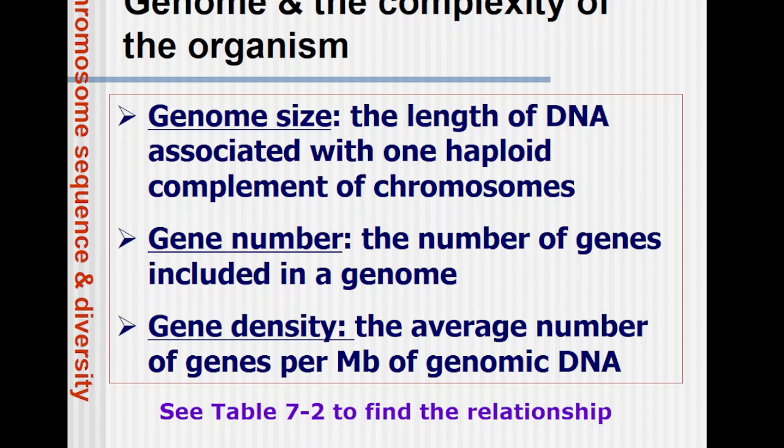Now, how many genes are there? That can be calculated by gene frequency or gene number. So gene number is the number of genes included within a genome. Obviously, one thing is for sure, if we compare two organisms, one a prokaryotic cell and another a eukaryotic cell, suppose we take a hypothetical example. Suppose the prokaryotic cell has a genome of 4000 kilobase pairs, and a typical eukaryotic cell has a genome of 4 lakh kilobase pairs.